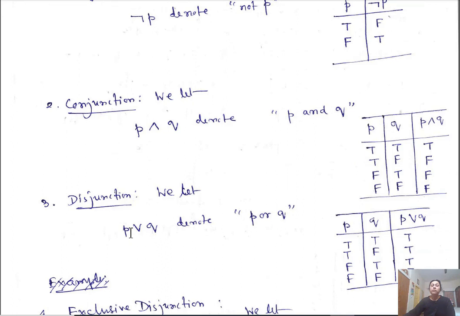Disjunction, P or Q. If both are true or one of them is true, then it is true. So true, true, false, false, true, false, true, false, and this P or Q will be true here, and also true here. If one of them is true, it is true, otherwise it is false. If both of them are false, then only it is false.